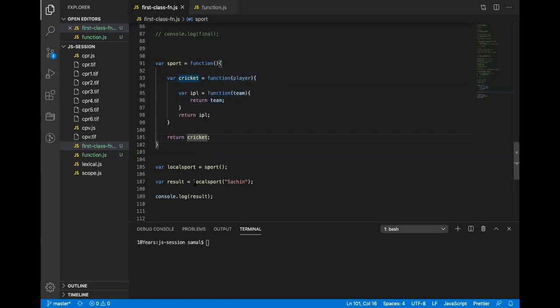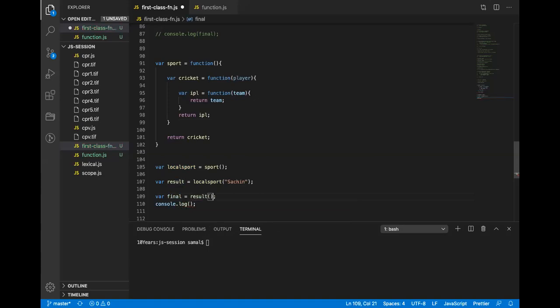All right. Now I'm calling this local sports function. That means I'm calling this cricket function again, which means I'm calling this anonymous function. And what is the return type of this function? A function. A reference to IPL. Reference of a function, anonymous IPL function. So what is the value of result here? Undefined. IPL.